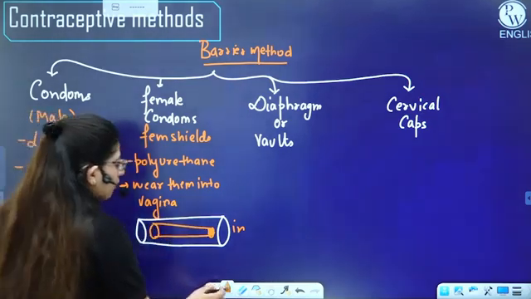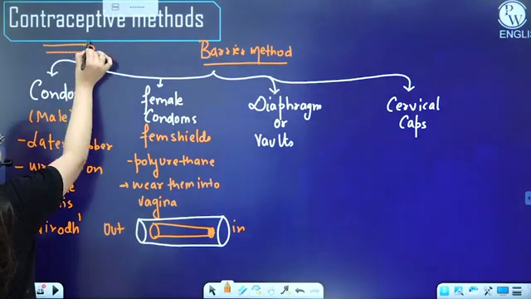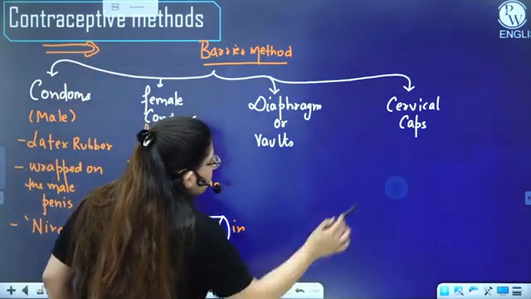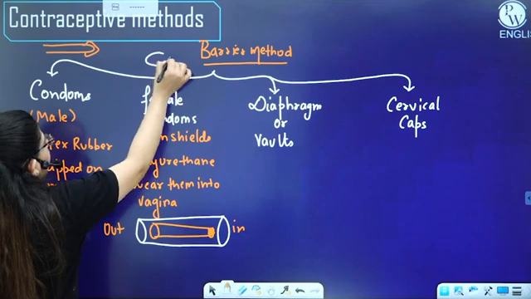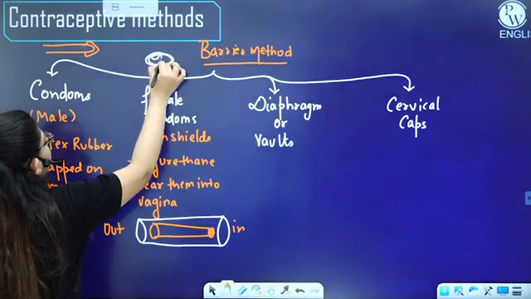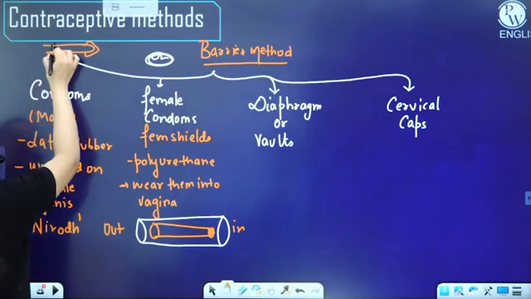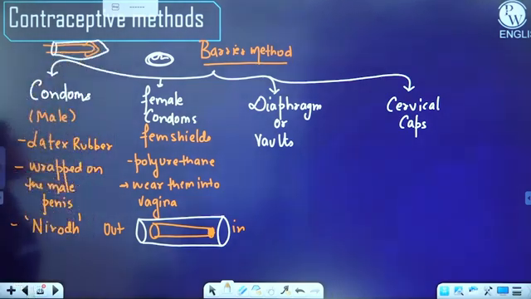Fine. Okay, so what about the male condoms then? If this is a penis of a male, the male will wrap the condom on the penis. So the unwrapped condom looks like this. And there is a small nipple-like tip here. And when a person wraps it on the penis, it will look just like this. Right? So this is how it looks.